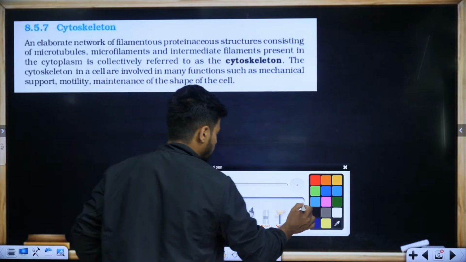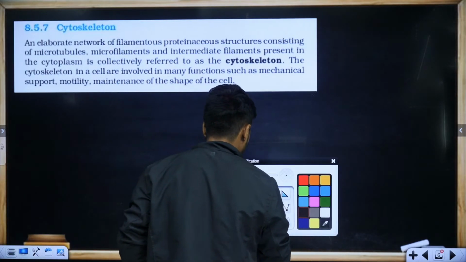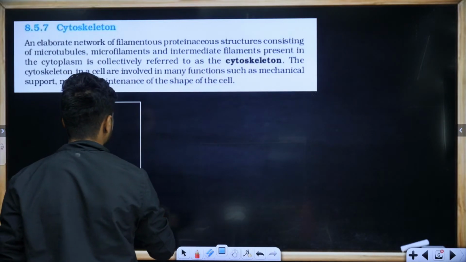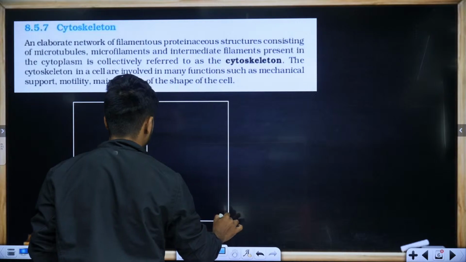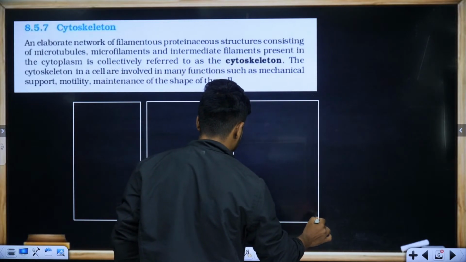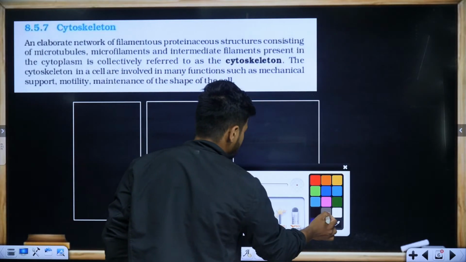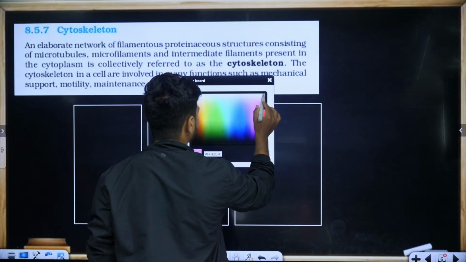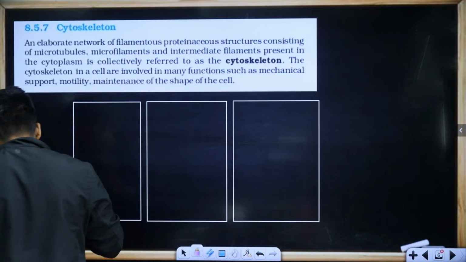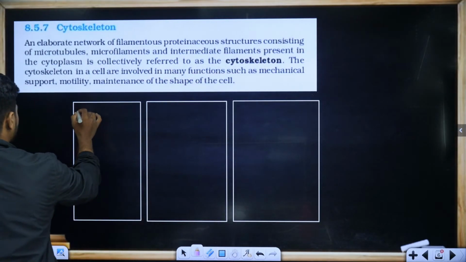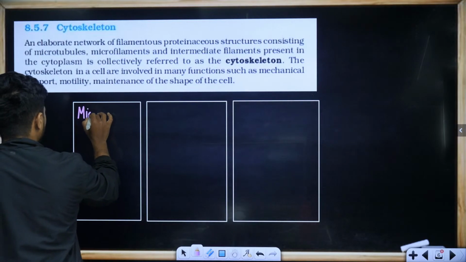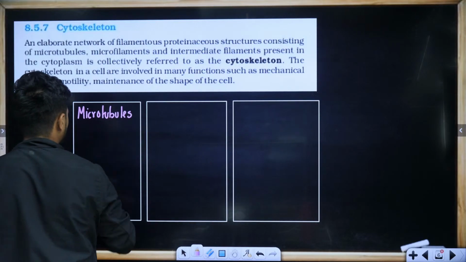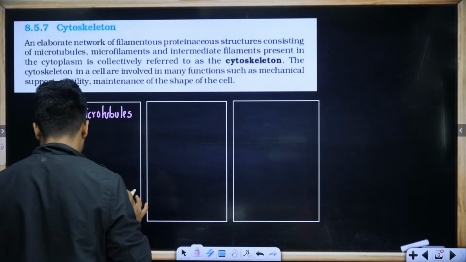First one is called microtubules, which is very important, which we'll come back to later on. Then we have microfilaments.